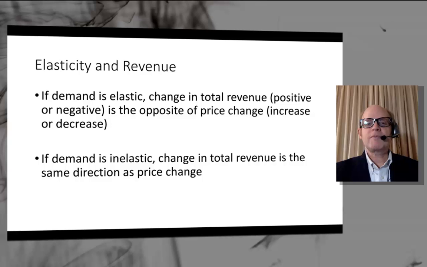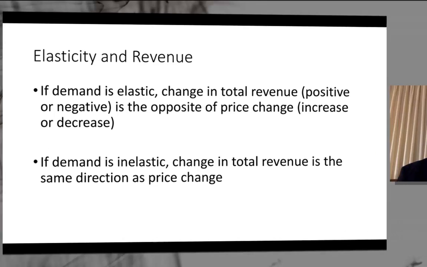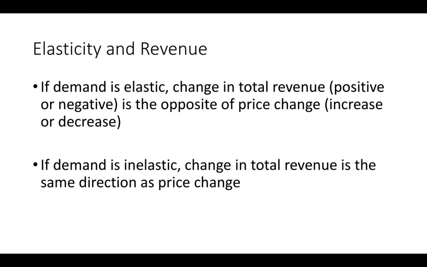We also learned that if demand is inelastic, the change in total revenue goes in the same direction as the price change. So we saw this in the second example that we looked at. The price went down, but because demand was inelastic, total revenue went down as well. Had that second example been a price increase with inelastic demand, total revenue would have gone up.